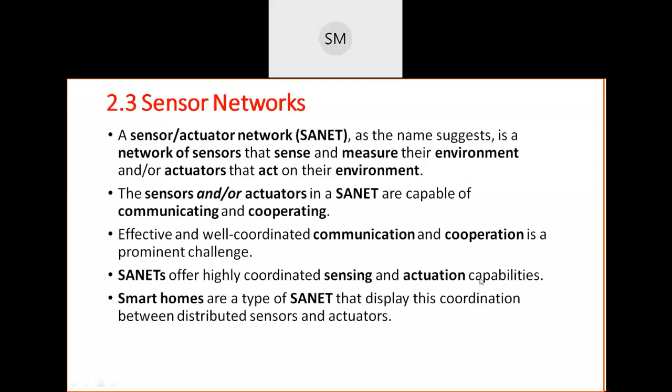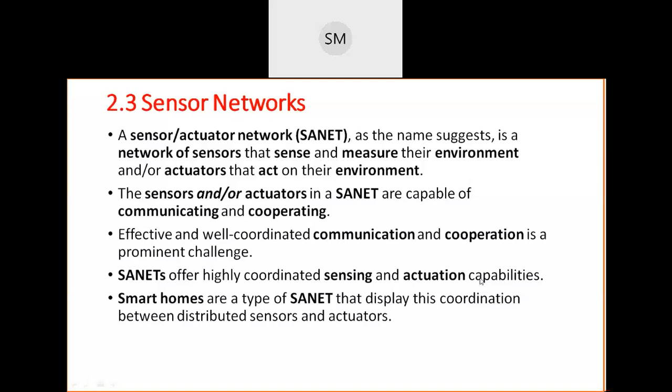It means whatever they want, for example power supply and all those things, whatever sources they need, it provides everything. Okay, so a SANET improves the efficiency of sensors and actuators, their capabilities, their coordination, their cooperation, their communication, everything.